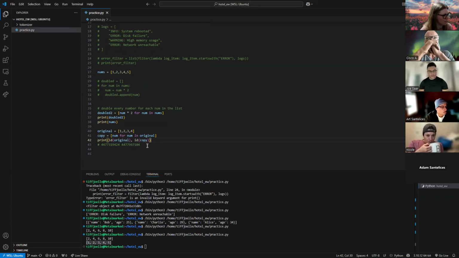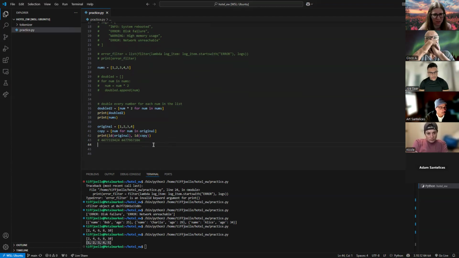Interesting. I guess just to show they're two separate lists, print the ID to show you that it is just a copy, because they're two different IDs on these lists. Let me comment. And now we have double commented out.